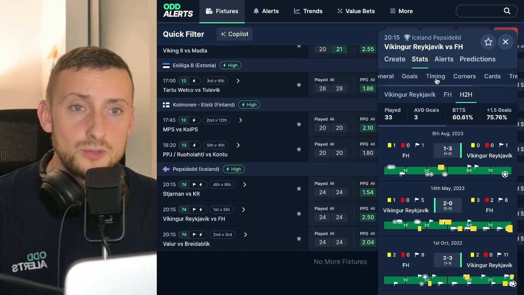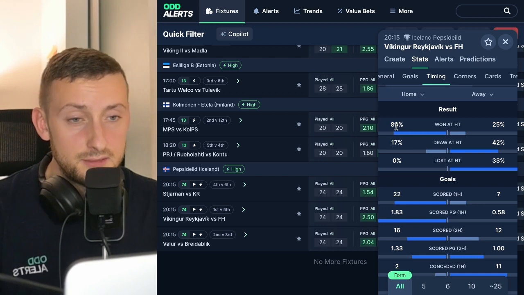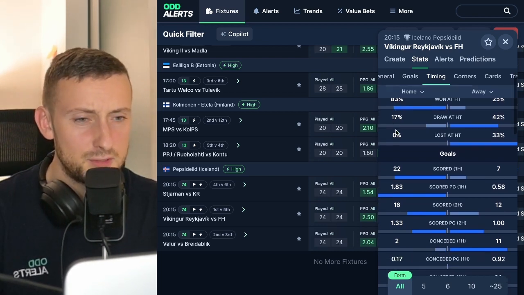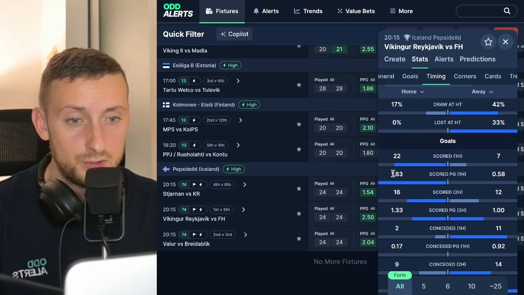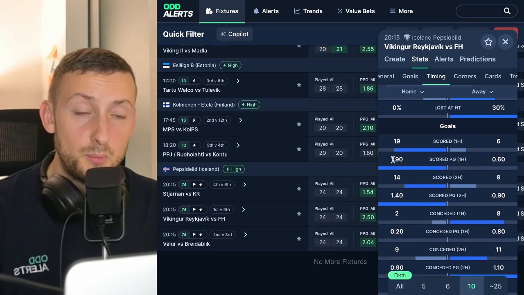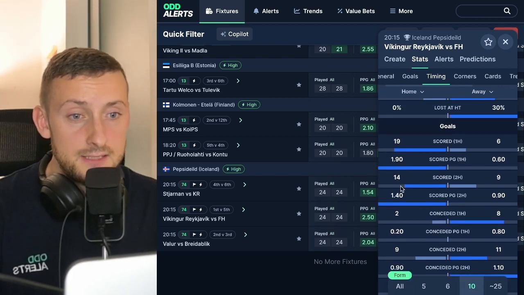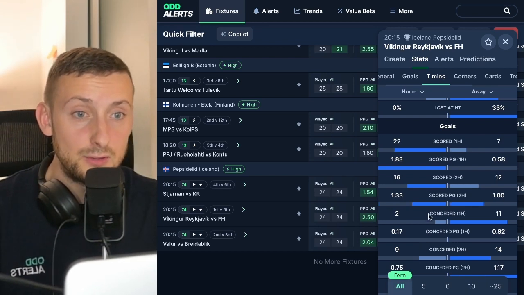For actual timing data, you can click on the timing tab, and you can see that they've won 83% of home games by halftime. So it could be one to look out for, certainly for the first half goal, because they've scored 1.83 goals per first half. In the last 10 games, we can look at that, and it's actually bumped up to 1.90. So, yeah, decent first half team, especially at home, Víkingur Reykjavik.